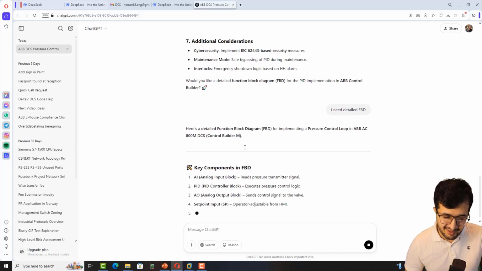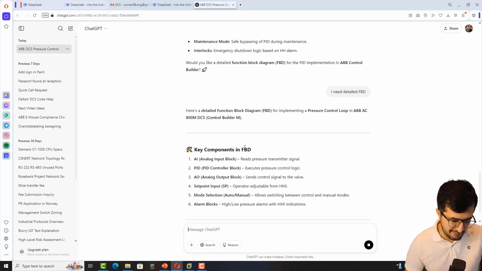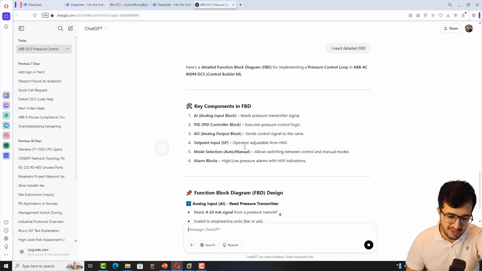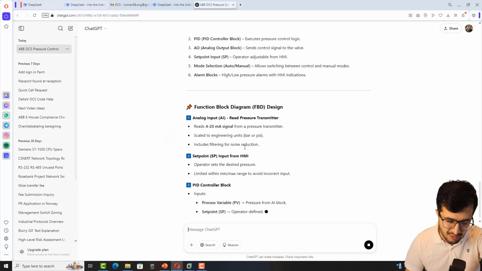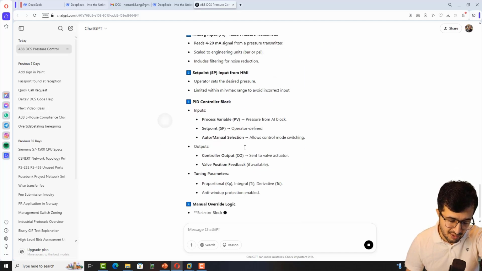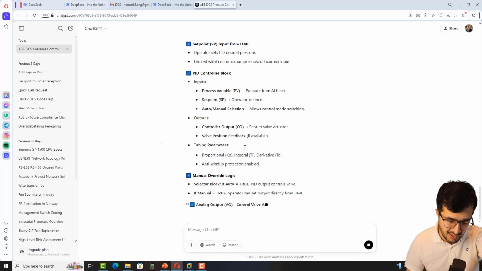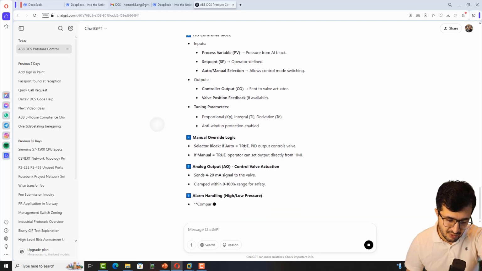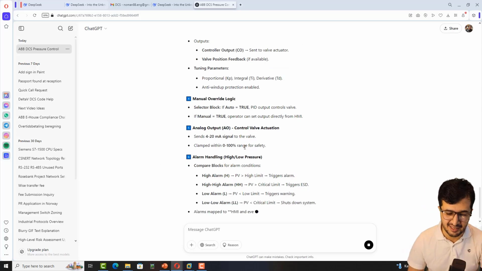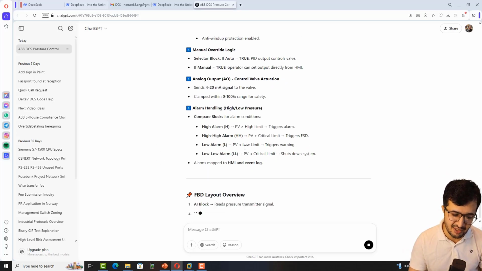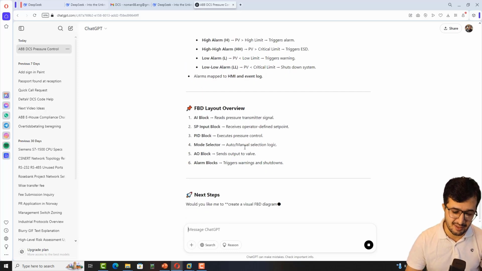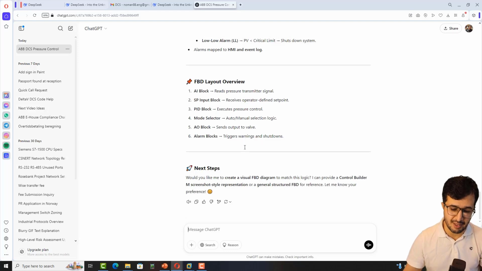Let's see, the response is better, and it is talking about AI, PID, AO, set points, and then it talks about analog input, set points, PID controller block, manual override, analog output, alarm handling. It's good, but generic. I cannot see that it can guide anyone who is new, or that it can replace any DCS engineer who is an ABB DCS engineer.